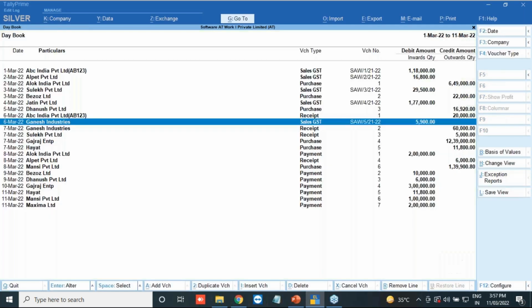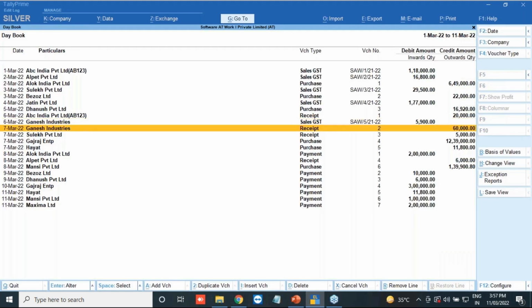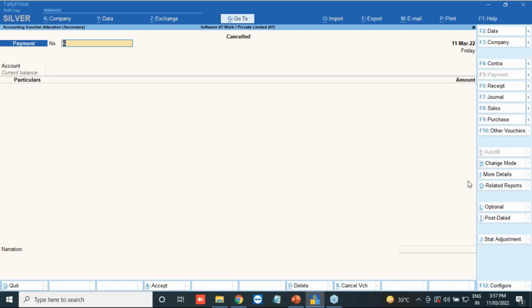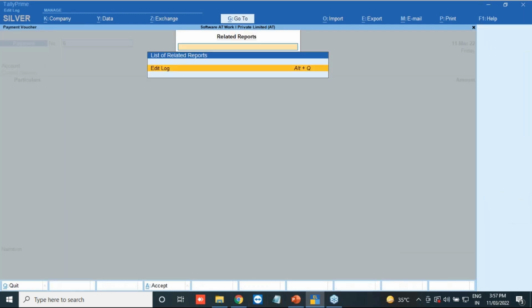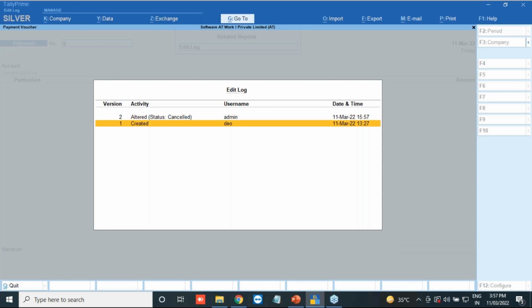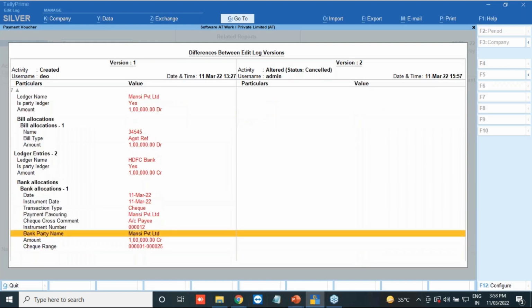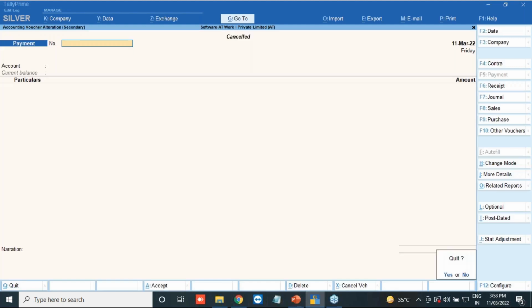Now, all about the bulk transaction, whatever changes I made. Suppose this transaction I have cancelled, what will happen? Okay, so this has been cancelled, and the flag has come as cancelled. If you enter it, you can see it has been cancelled. If you click on the related report edit log, you can see it was created by the data entry operator and cancelled by admin. Okay, that log will get created. If you enter, you will see it has been cancelled and what information we previously had. Everything it will show.